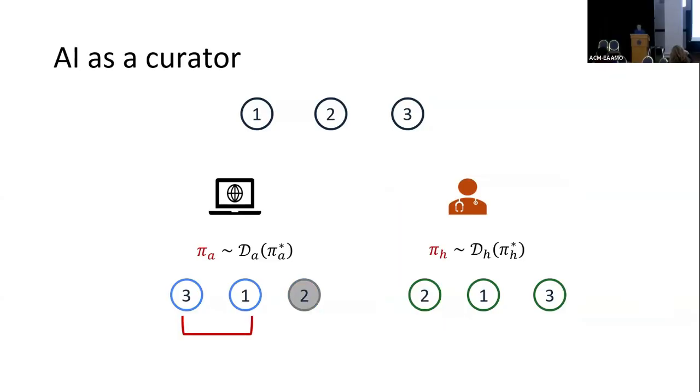However, if she is working with a curator, as in the motivating example, the AI will first narrow the entire set down to a subset. Here it chooses two items from the overall set, 3 and 1, and presents these 2 items to the human. Within these 2 items, the human picks her favorite one. Here, because 1 is her favorite, she goes with item 1.